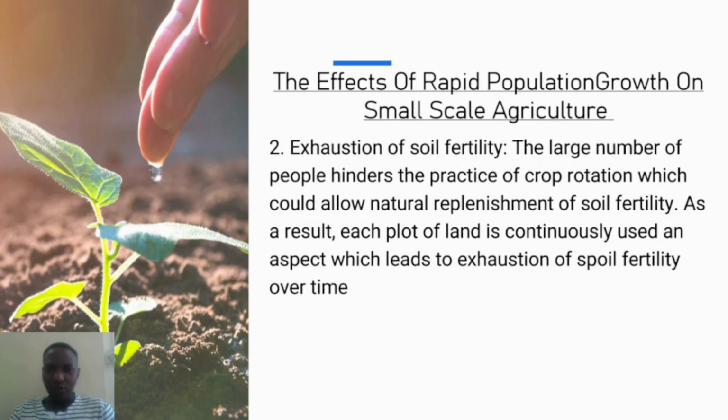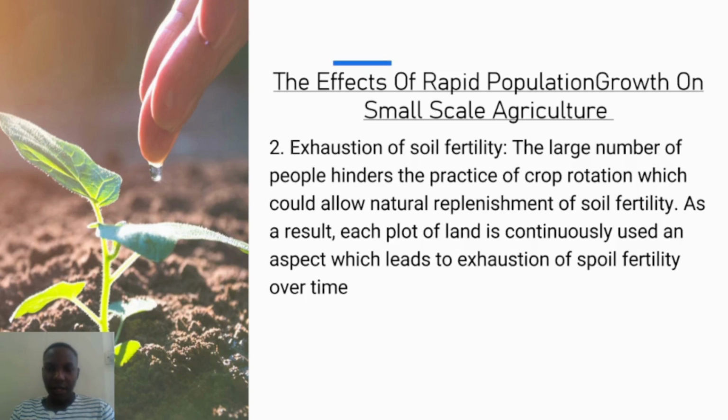The other one, exhaustion of soil fertility. The large number of people hinders the practice of crop rotation, which is the practice of growing crops while exchanging various kinds of crops within a given period. When there is a large number of people, it hinders this practice of crop rotation, which could allow natural replenishment of the soil fertility. As a result, each plot of land is continuously used, an aspect which leads to the exhaustion of the soil fertility over time. So that's the other effect of rapid population growth.